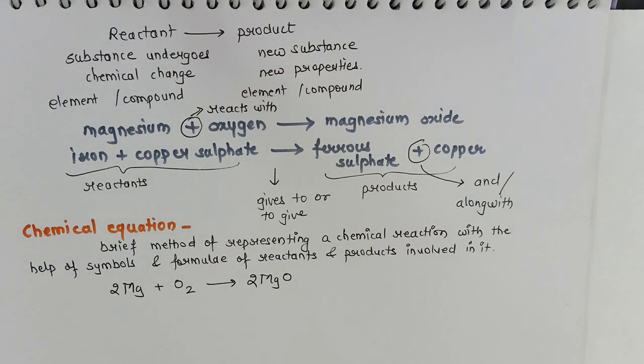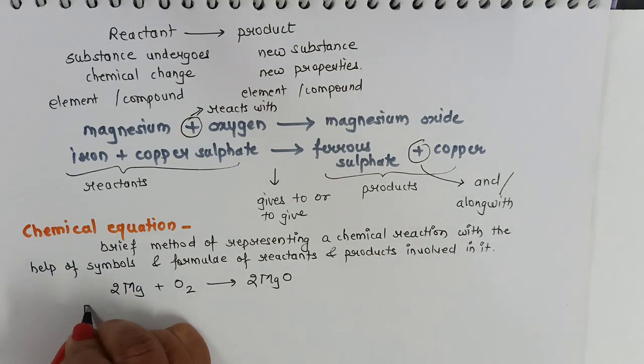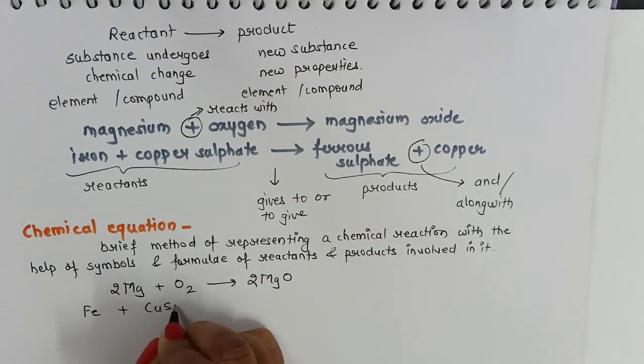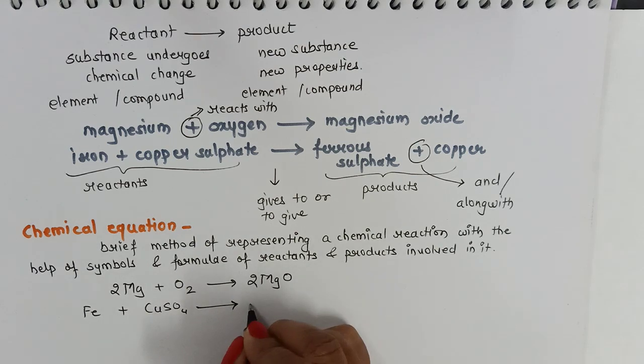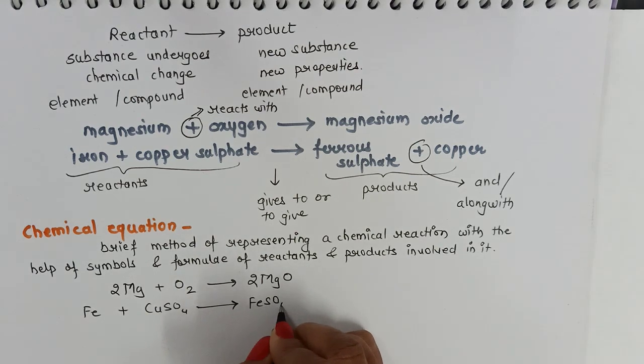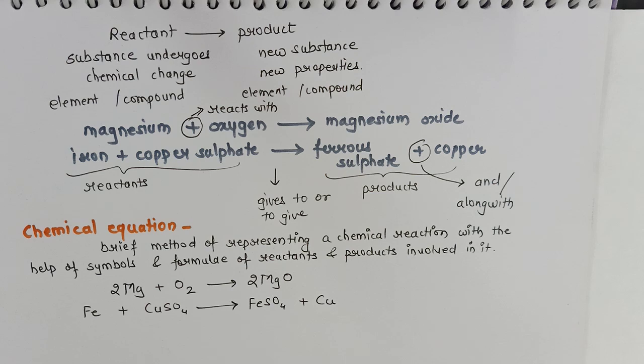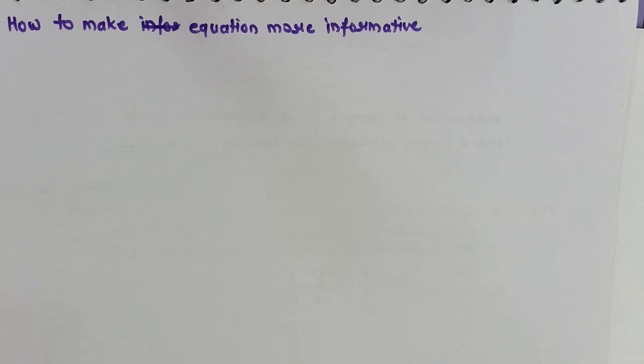About the balancing, we will be discussing in our next video. The second reaction can be represented as iron plus copper sulfate gives ferrous sulfate along with copper. So a reaction is always represented with the help of a chemical equation. Now these chemical equations seem to be incomplete. We can make these chemical equations more informative. So our next topic is how to make the equation more informative.